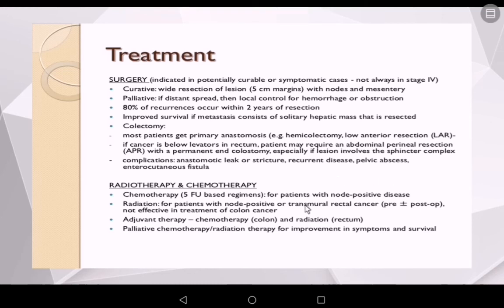Radiotherapy and chemotherapy can also be done. In chemotherapy, we have 5-FU based regimens for patients with node-positive disease. Radiation is for patients with node-positive or transmural rectal cancer, not favored in the treatment of colon cancer. Adjuvant chemotherapy and radiation can also be done in colon and rectum. Palliative chemotherapy and radiation therapy is only for the improvement in symptoms and obstruction, and it will increase the survival rate, but it is not totally curative.